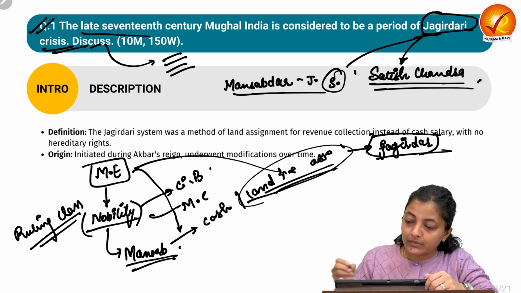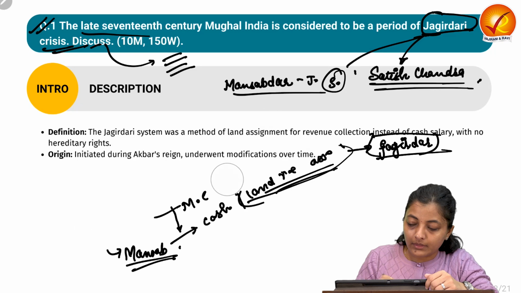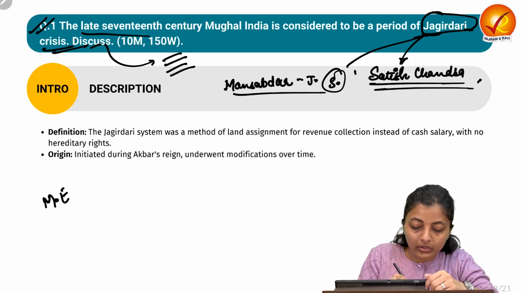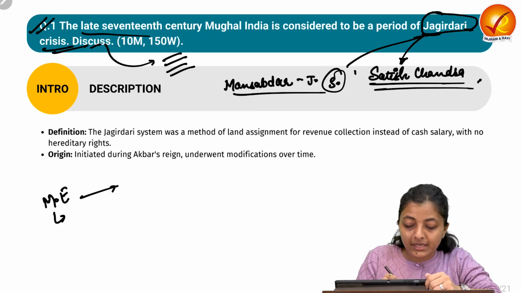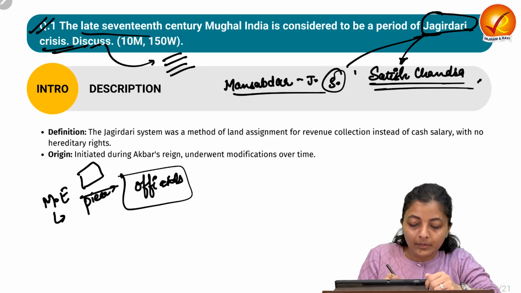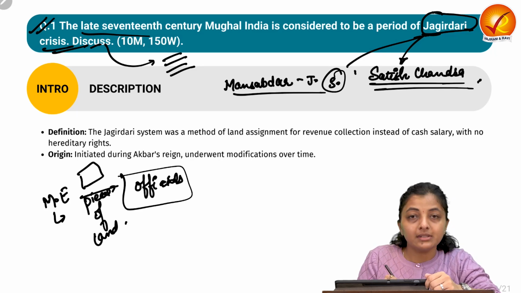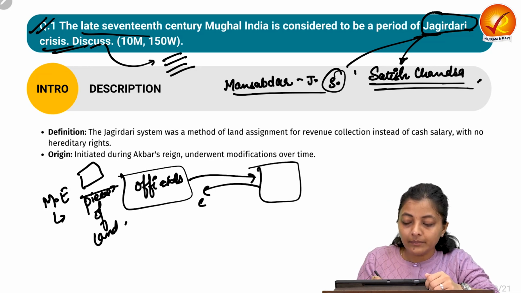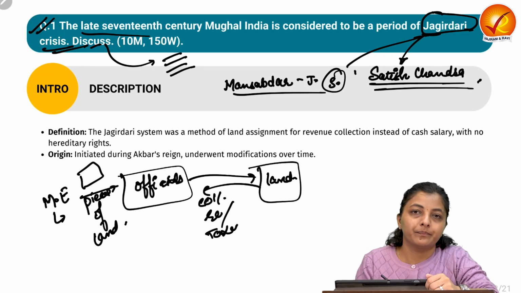Okay, so now the king, or you can say the Mughal Empire or the Mughal king, gives the piece of land to these officials, so that these officials collect the revenue, or you can say the taxes out of this particular piece of land.